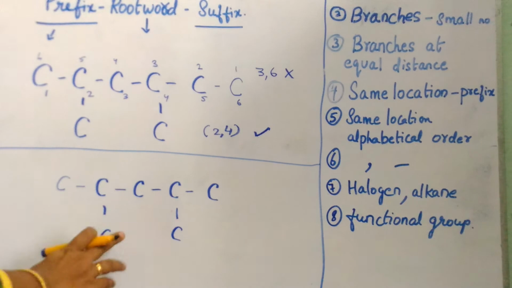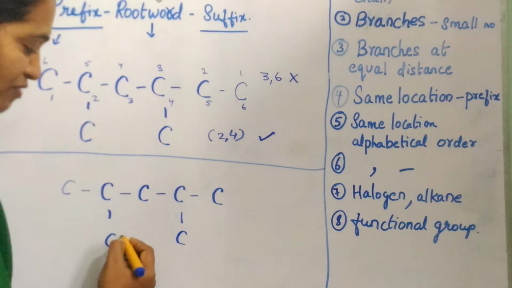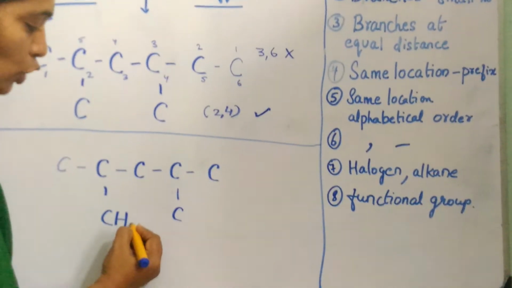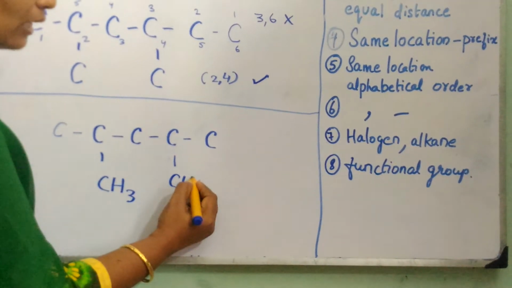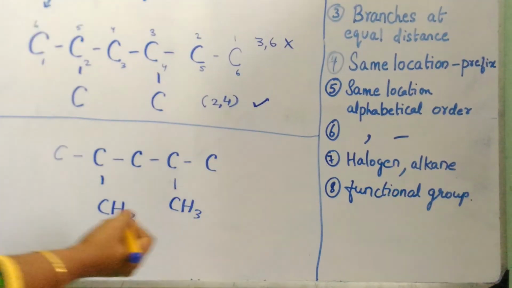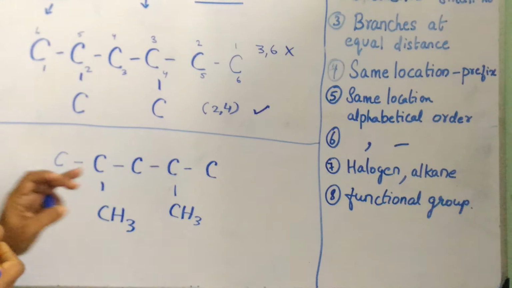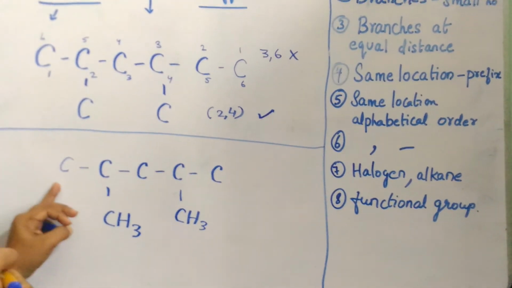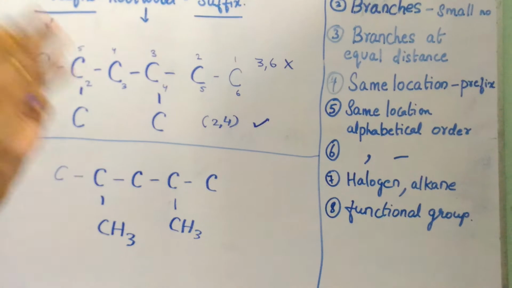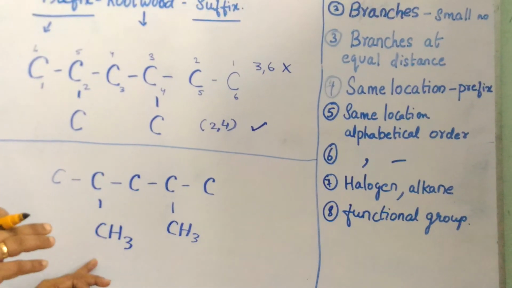If the branches are the same, for example, let me take a methyl group. I have taken a methyl group here. If the branches are the same, I can start numbering either from here or from here. Again, the positions of the branches will be similar.